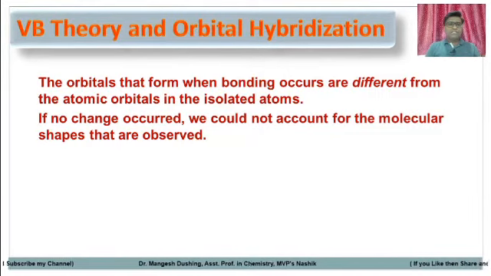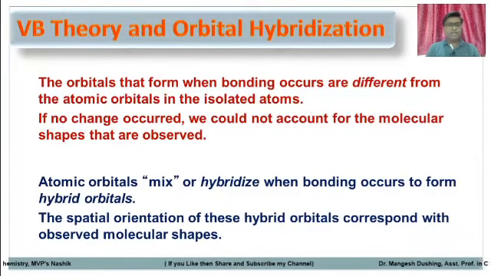The orbitals that form when bonding occurs are different from the atomic orbitals in the isolated atoms. If no change occurred, we could not account for the molecular shapes that are observed. Atomic orbitals mix or hybridize when bonding occurs to form hybrid orbitals.